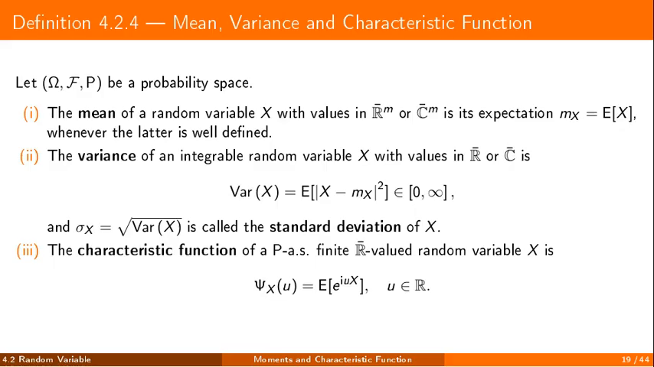3 quantities attached to a random variable: the mean, its expectation, when that is well defined; the variance, for an integrable variable, valued in the extended reals or extended complexes, the expectation of the squared distance to the mean. It may be infinite, and its square root is called the standard deviation; and the characteristic function, for an almost surely finite variable valued in the extended reals, the family of expectations of complex exponentials, indexed by a real parameter.